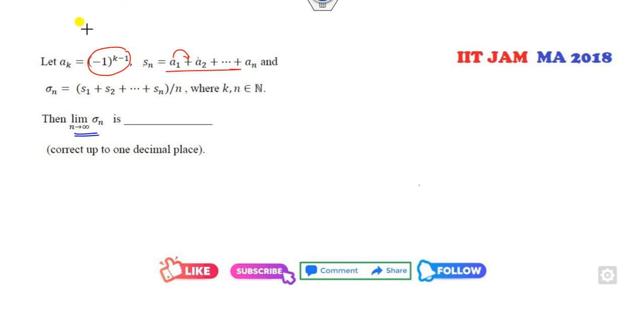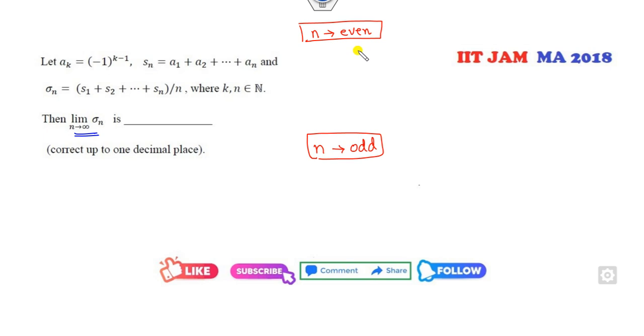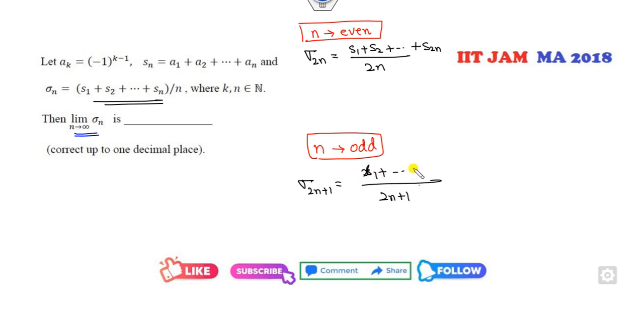So whenever you are unable to apply the Cauchy first theorem, what is the approach? I can choose n to be even, and second, n to be odd. And if I find that in both cases the limits are the same and unique, then we can say the limit is convergent. So when n is even, that means 2n, it is S1 plus S2 plus ... plus S2n. And when it is odd, then 2n plus 1, it will be S1, S2 up to S of 2n plus 1.